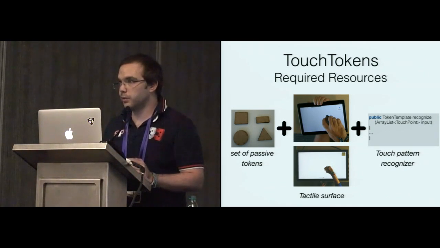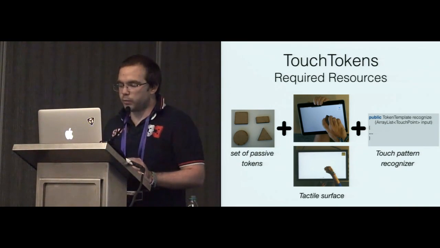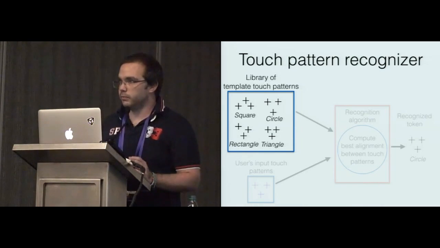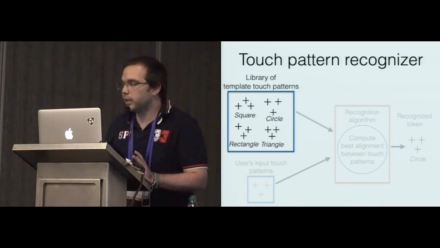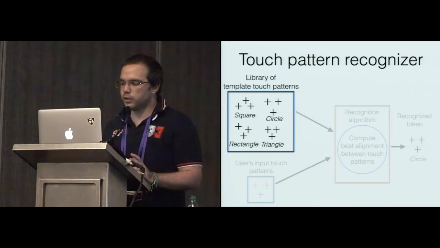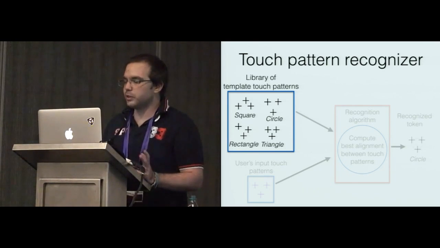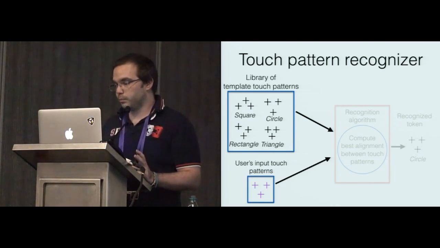Our approach relies on a set of simple resources: a set of passive tokens that can be easily built with a laser cutter or 3D printer, a simple tactile surface like a tablet, and a multi-touch recognizer that we make publicly available for downloading. As I mentioned before, our recognizer analyzes the multi-touch pattern in order to identify which token guides this specific touch pattern. The recognizer stores a library of template touch patterns that consists of one or more representative touch patterns for each token.